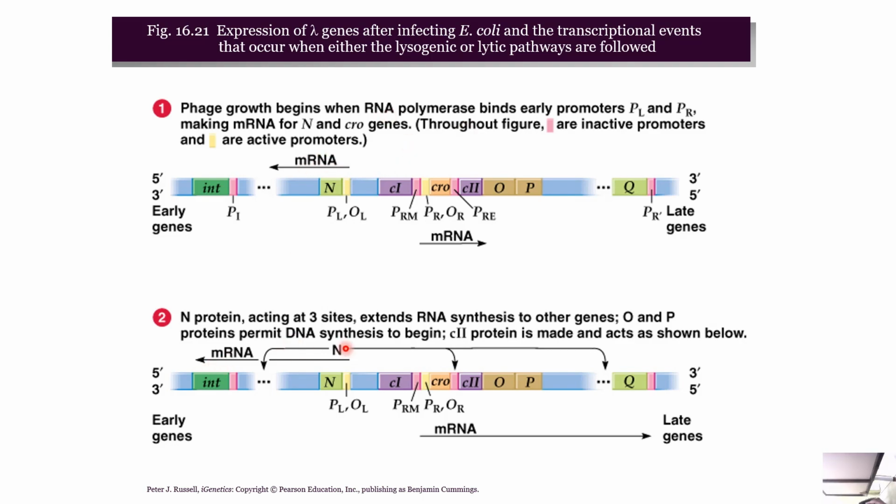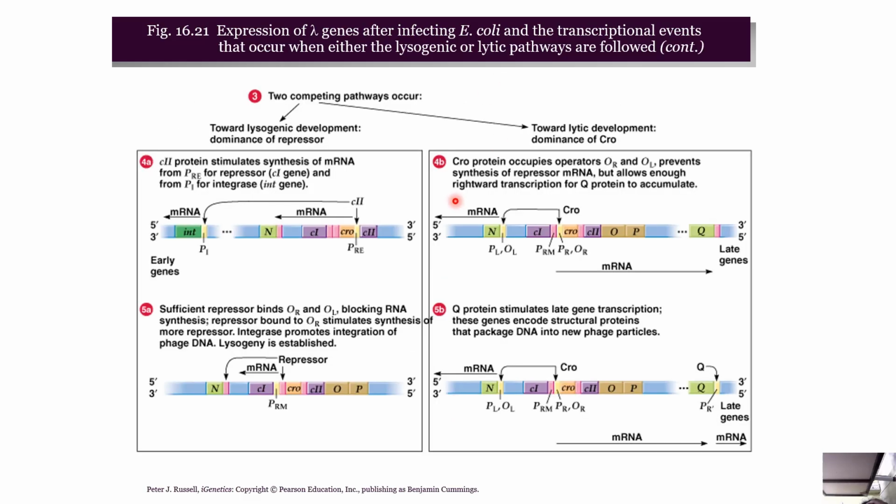Now, N protein acting at three sites extends RNA synthesis to other genes. O and P proteins permit DNA synthesis to begin. C2 protein is made and acts as shown below, if you see over here. Now, two competing pathways occur, towards lysogen development, dominance of repressor, or towards lytic development, dominance of CRO. So, C2 protein stimulates synthesis of mRNA from PRE for the repressor C1 gene and from PI for the integrase INT gene. Now, sufficient repressor binds OR and OL.